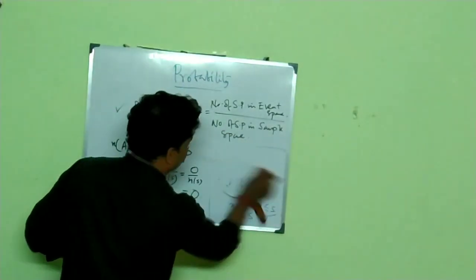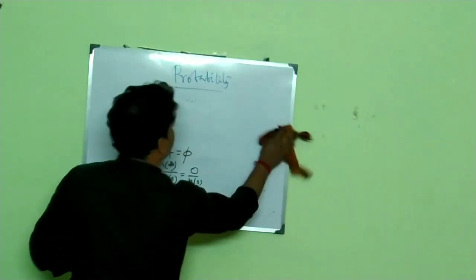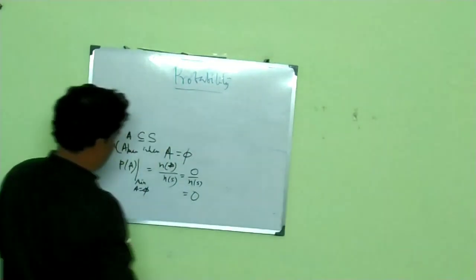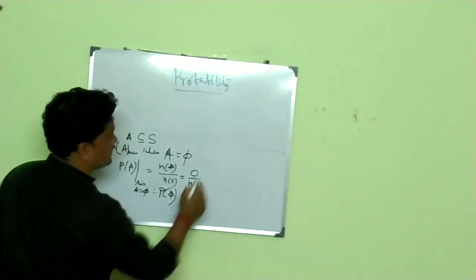And now, this is a single case. Let's put it this way. Therefore here you will get P of ∅ is equal to 0.